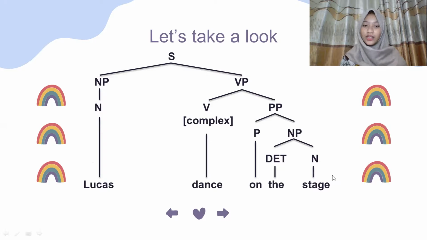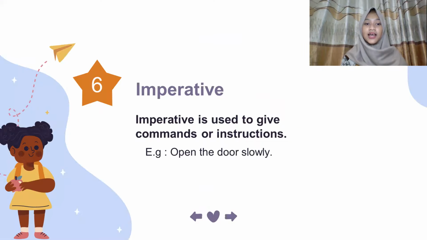Sorry. Okay. The last one, imperative. Does anybody know what is imperative? So imperative is an example of a verb used in the imperative mood in the English verb phrase, such as go. Imperative is used to give commands or instructions.